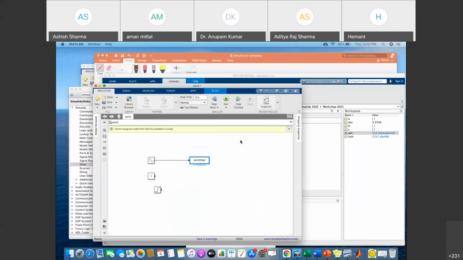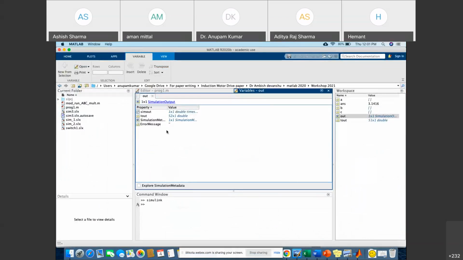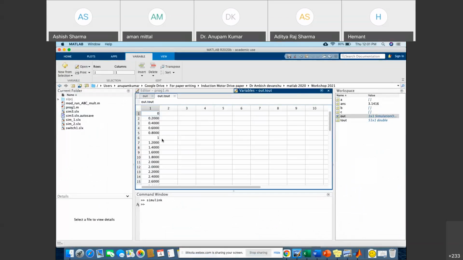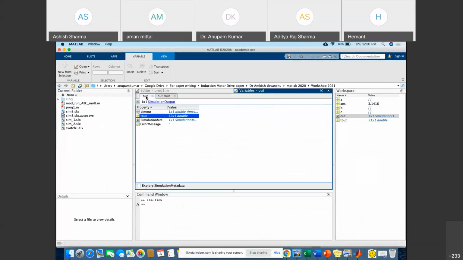Same thing we will get in our .m file, right? So you can click on tout, right? This is telling about the output, right? And if we go in SimOut, right, you can see.